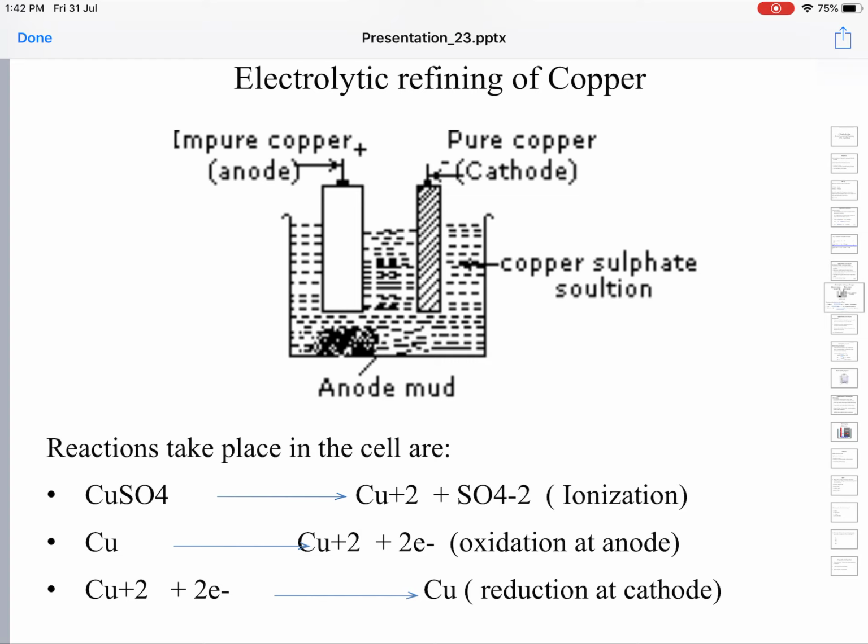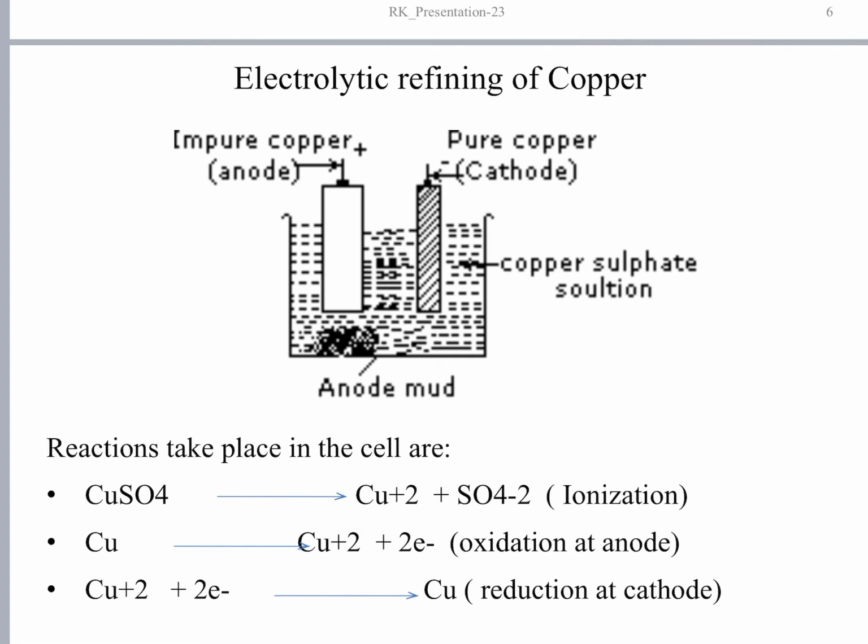In this electrolytic refining of copper, we take the impure block of copper which is to be purified as the anode, a pure sheet of copper as the cathode, and the acidified copper sulfate solution as the electrolyte.